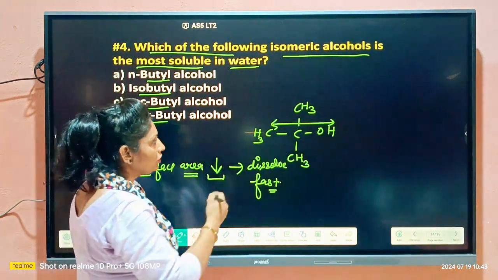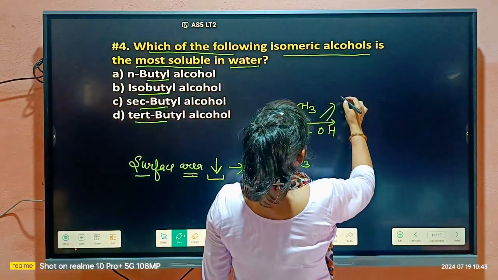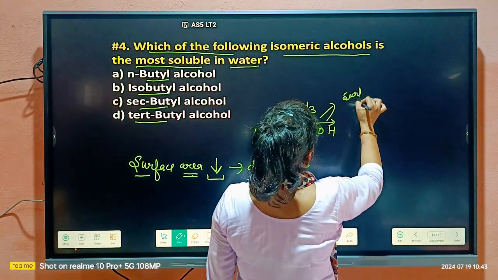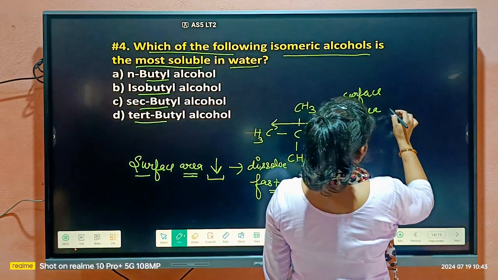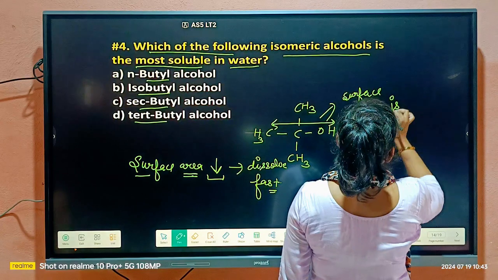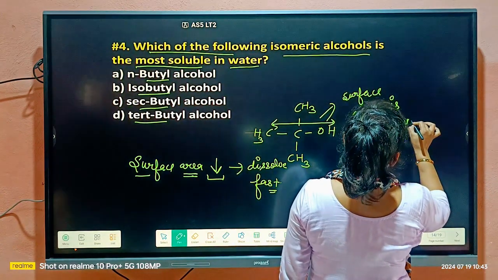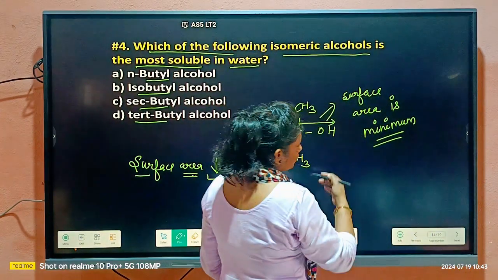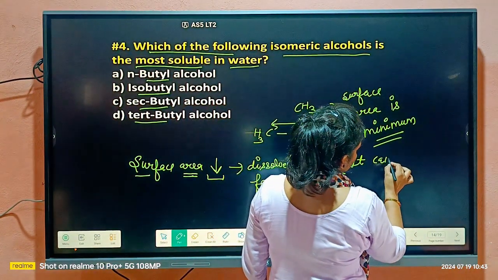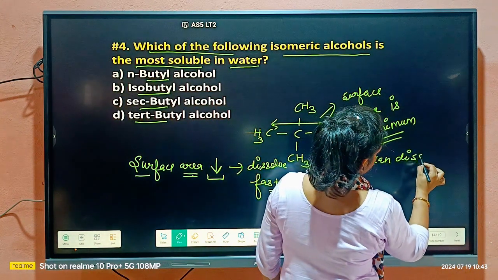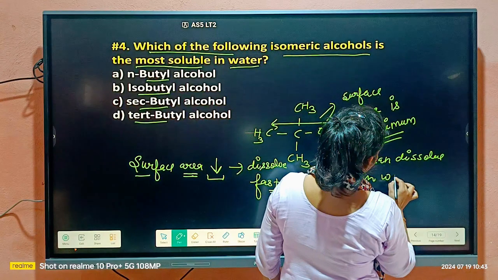Because it is more branched, the surface area will be minimum. So it can dissolve in water easily.